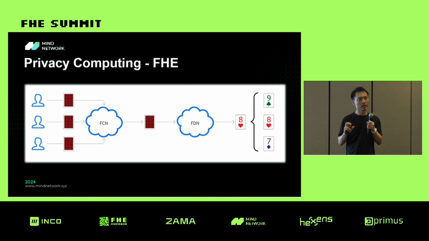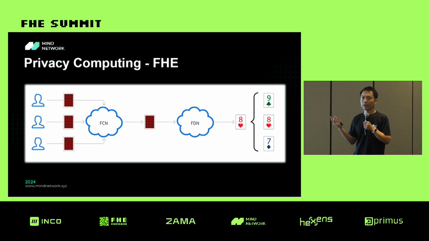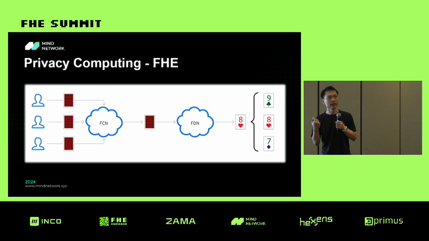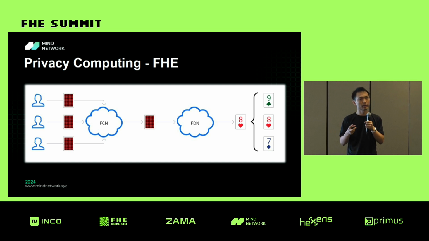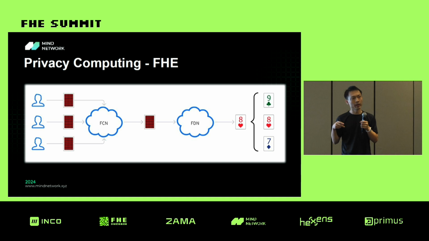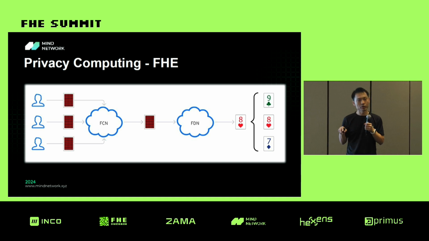They send the result to the chain and get the consensus on the blockchain. So that is the FHE consensus network. It is responsible for collecting the encrypted votes from the voters, and then it will do the computation and generate the encrypted voting result.